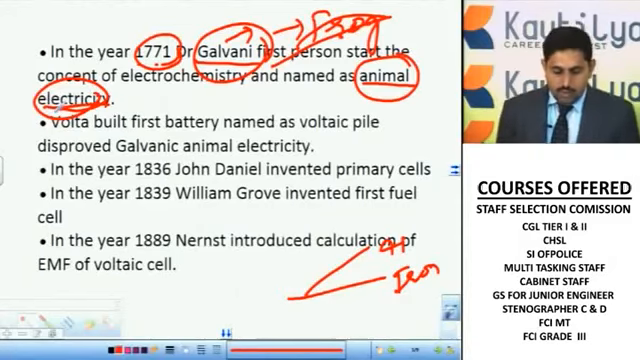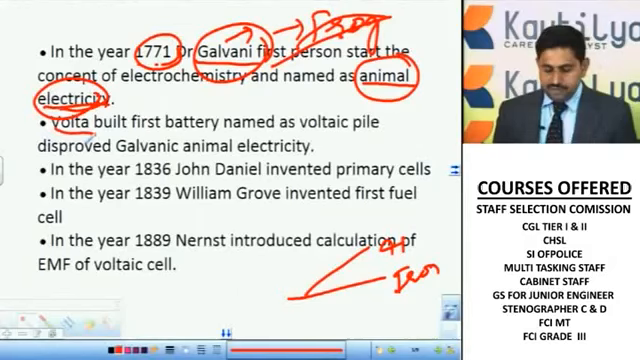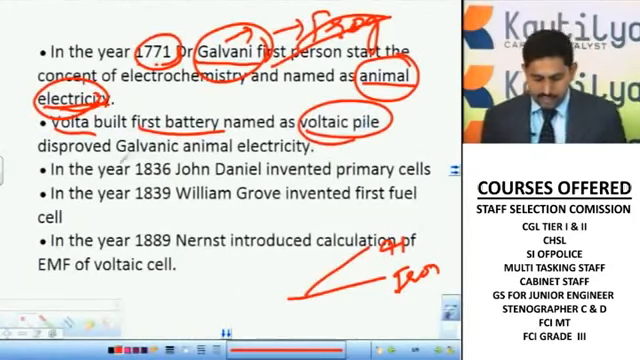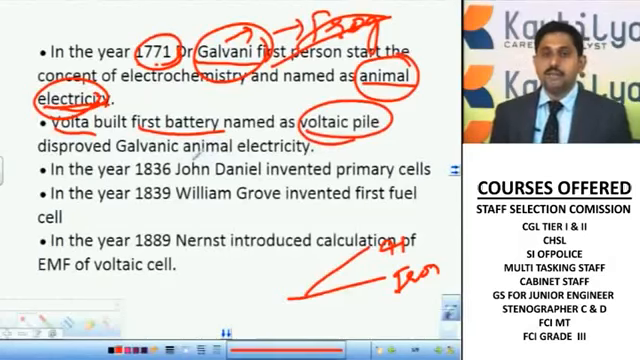Next one, Volta, right? Volta built the first battery and named it a voltaic pile. And after the discovery of this voltaic pile, he disproved that galvanic theory, that it is animal electricity, right? He discovered it with different kinds of metal, by using some carbon and some cotton plugs. The first battery, the primary battery, was made by Volta. It is called a voltaic pile.